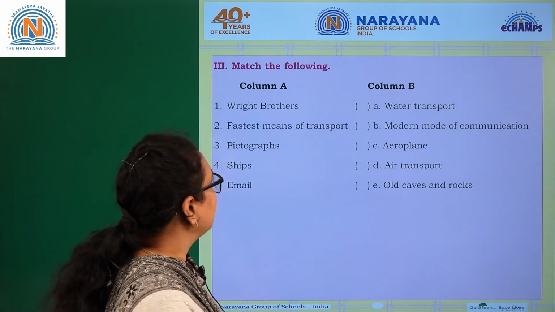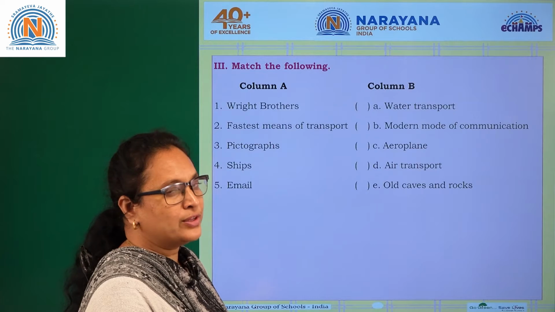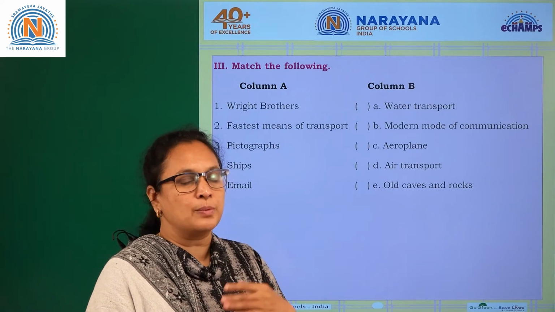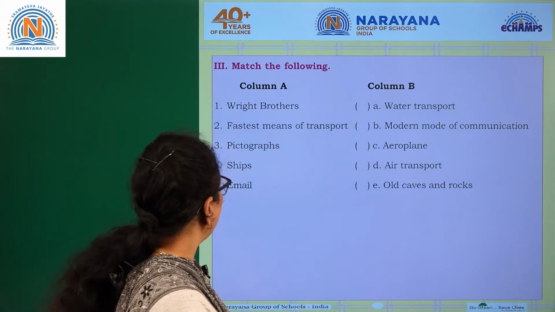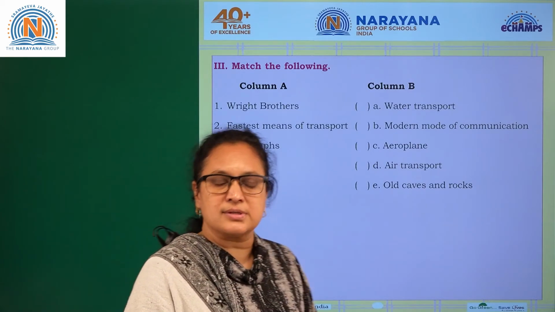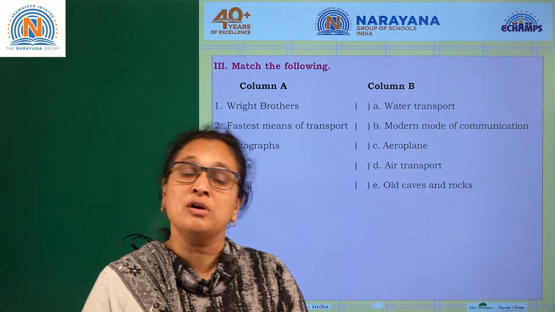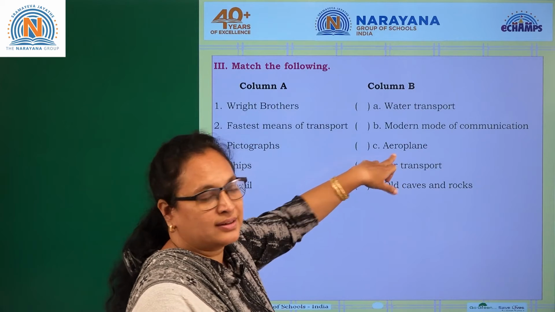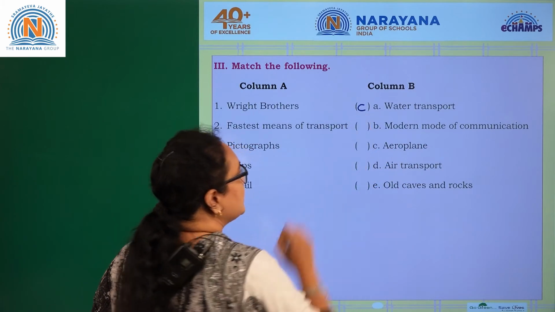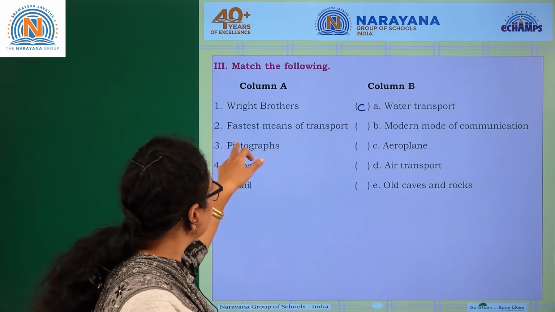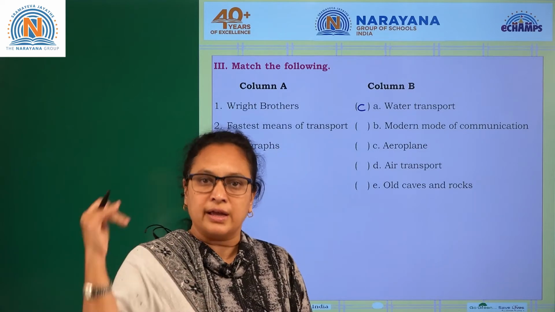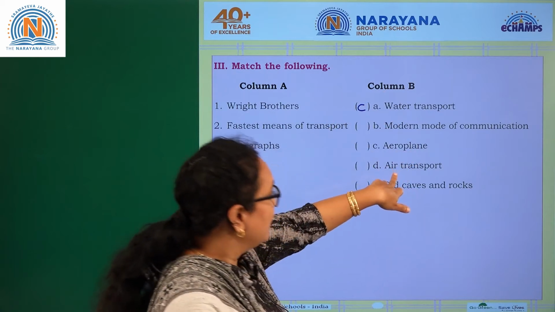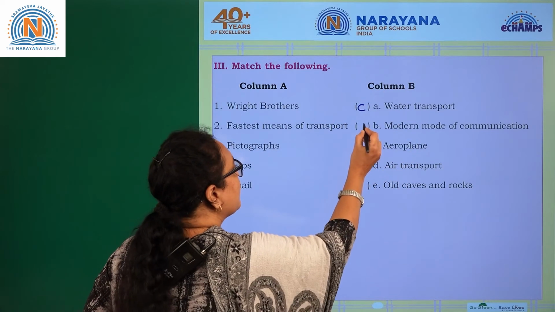It's match the following. Okay, let's do this. With this, I'm pretty sure that you have thoroughly understood the lesson. This lesson is pretty easy. It's all about communication and transportation, right? So let's start. Wright brothers. So who are the Wright brothers? The Wright brothers invented the aeroplane, right? Let's see, we have aeroplane, water transport, mode of communication, aeroplane. So C is the answer. Coming to the next one, fastest means of communication is again an aeroplane, right? Air transport is the fastest means. So D is the answer.